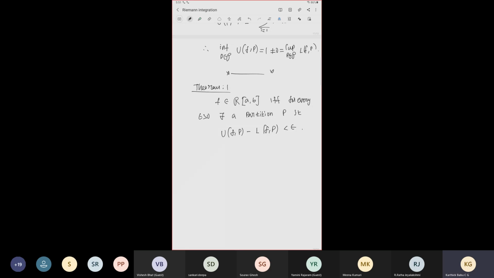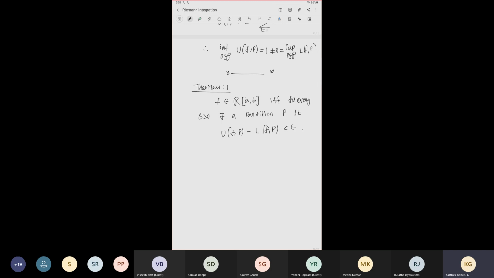If it is Riemann integrable, then the infimum of the upper sums and the supremum of the lower sums are equal. So there exists some partition which is very close to that value, and given epsilon, you can find a partition. That is one direction. In the other direction, if you have such a partition, then it is necessarily Riemann integrable.